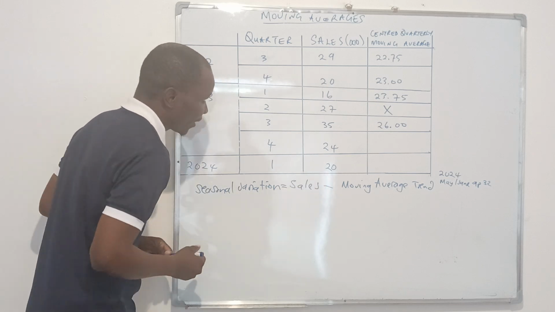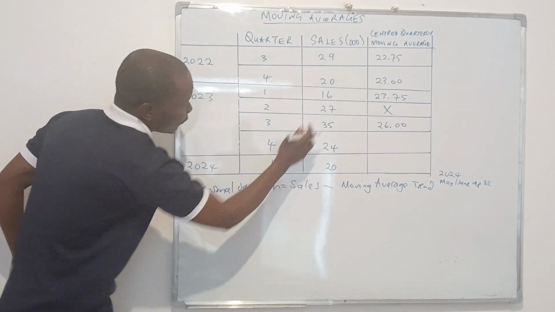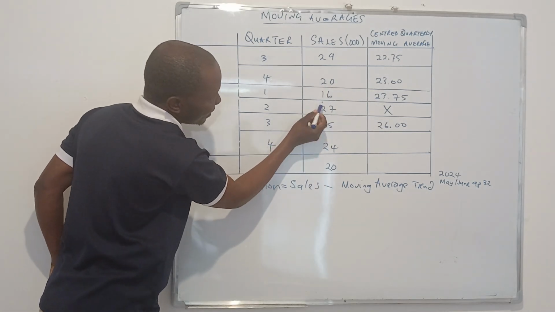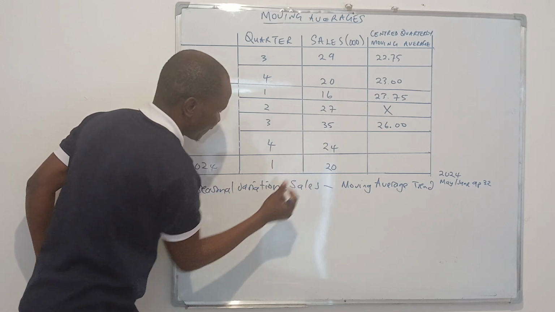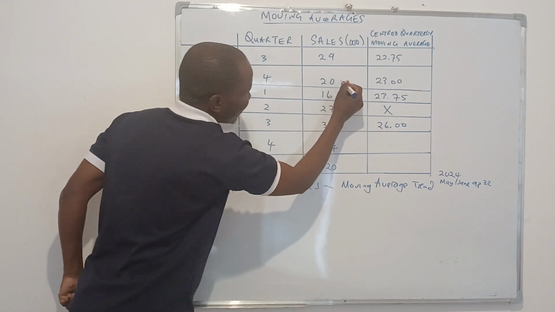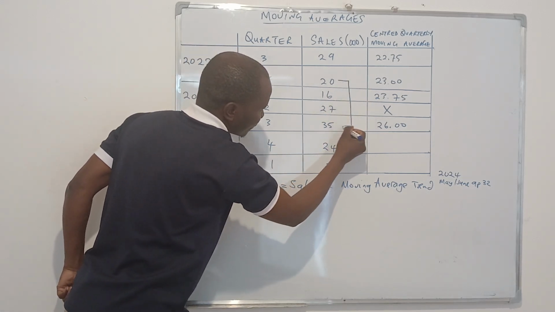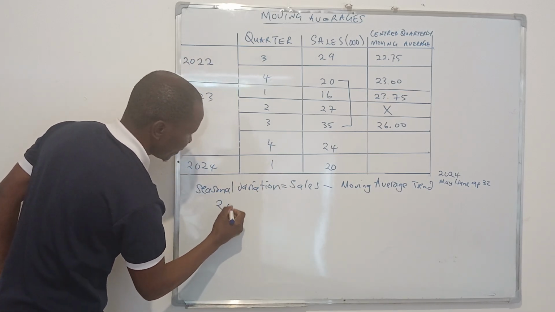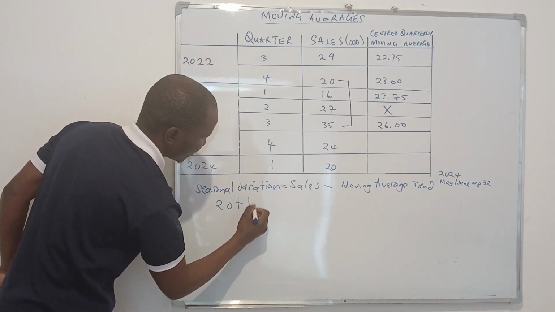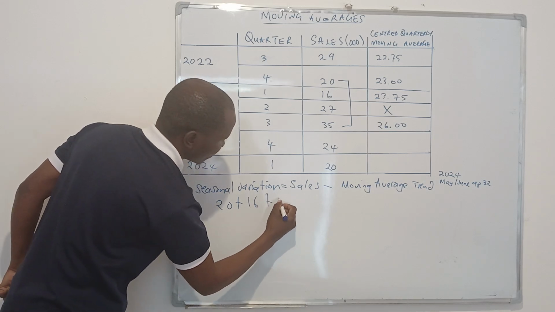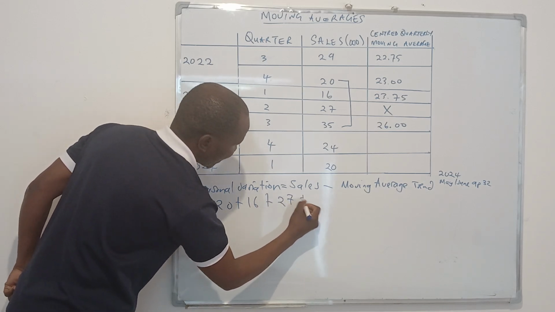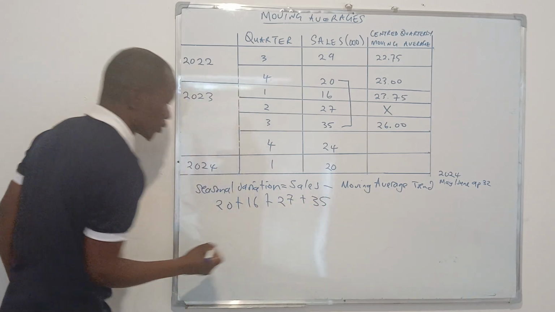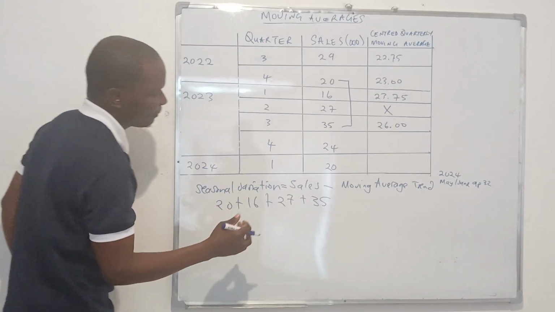So we say from here 20 plus 16 plus 27 plus 35. That's the first 4 quarters.